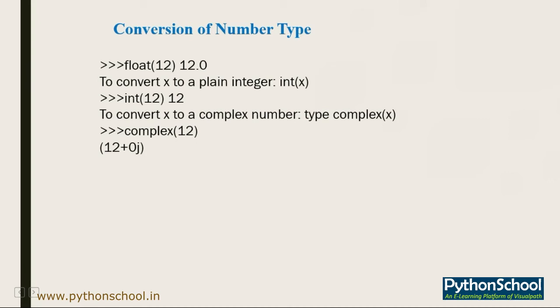So a float data type will be converted into an integer data type, and whenever you print it, it gives me the plain value 12. To convert x to a complex number, you can use the complex function. For example, here we have used 12, so whenever I write complex(12), it gives me the output 12 plus 0j. So this was about the conversion of number types.